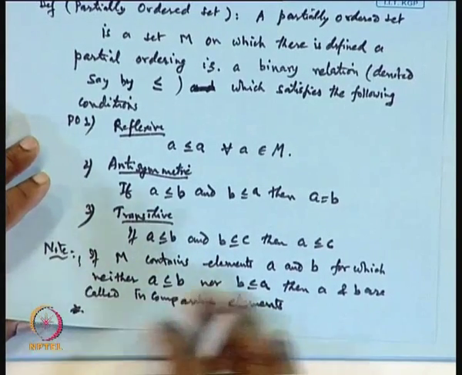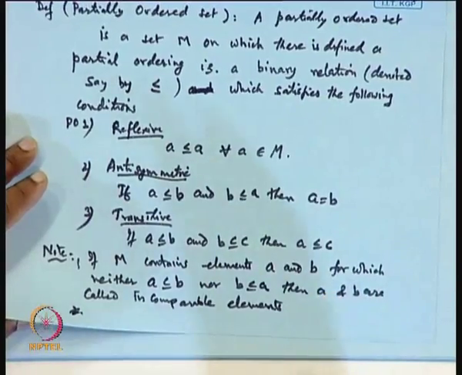We cannot say that any two elements are always related. Suppose I say the relation a is related to b if a divides b. Then it is not necessarily true that when we pick two elements, one will be the divisor of the other.